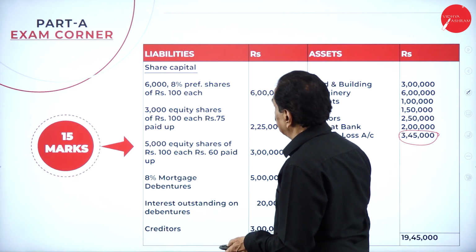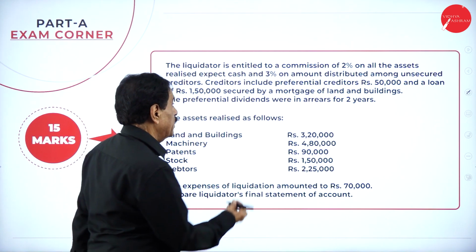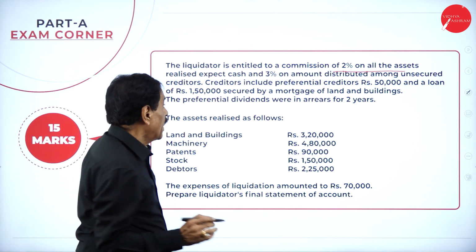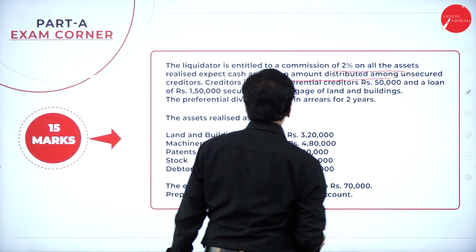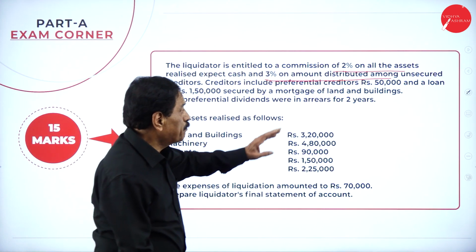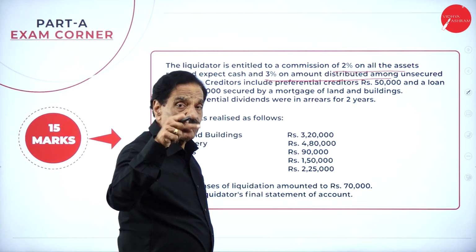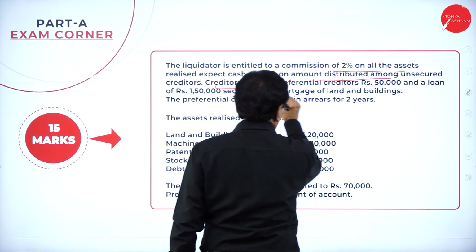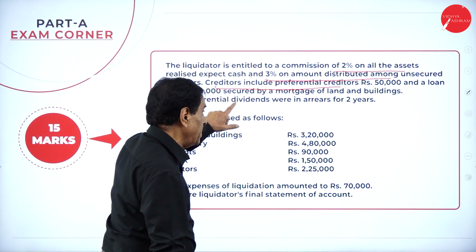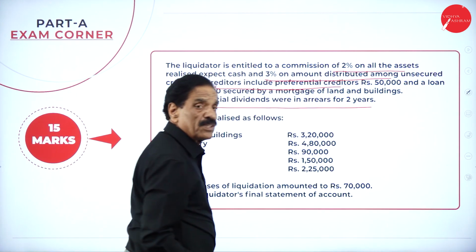This is your asset side, the liability side. Then the liquidator is entitled to a commission of 2% on all the assets realized except cash, and 3% on the amount distributed among the unsecured creditors. Even the preferential creditor is also unsecured. In the problem, if they mention "other than", then don't calculate on the preferential creditor. Creditors include preferential creditor 50,000, secured creditor 1,50,000 against mortgage of land and building, and preference dividend was in arrears for 2 years.